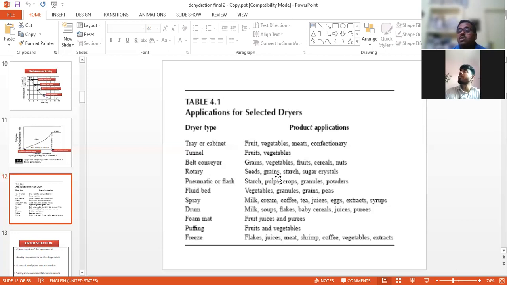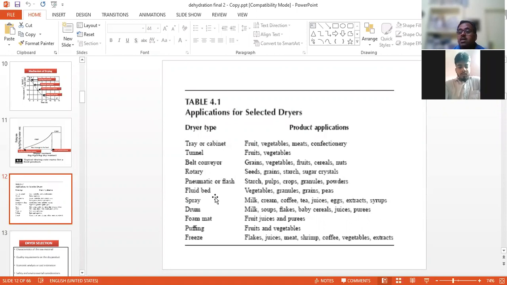In agricultural institutes, such a dryer is used for cleaning of seeds or grain, starch, and sugar crystals. Pneumatic or flash dryer is used for starch, pulps, granules, or powder. Similarly, the fluidized bed dryer is used for vegetables, granules, grains, and peas.